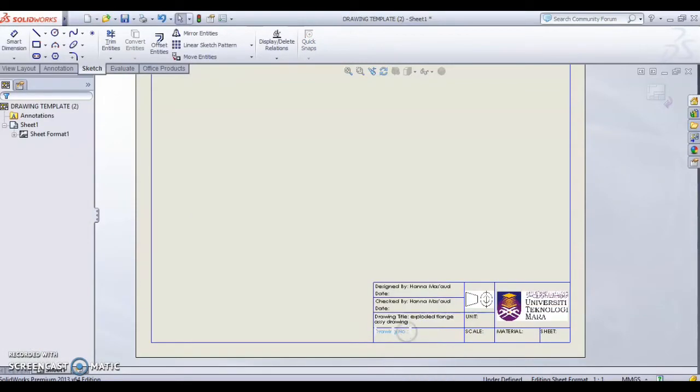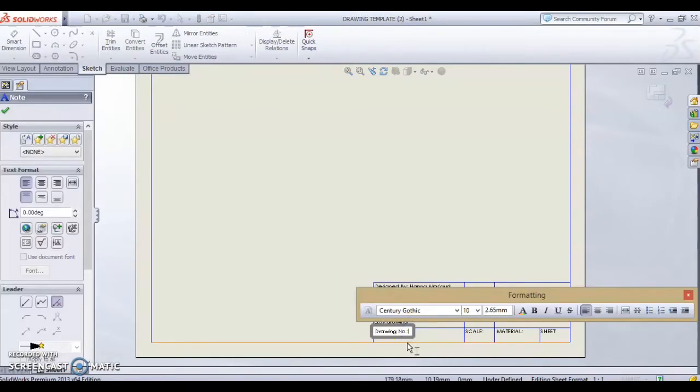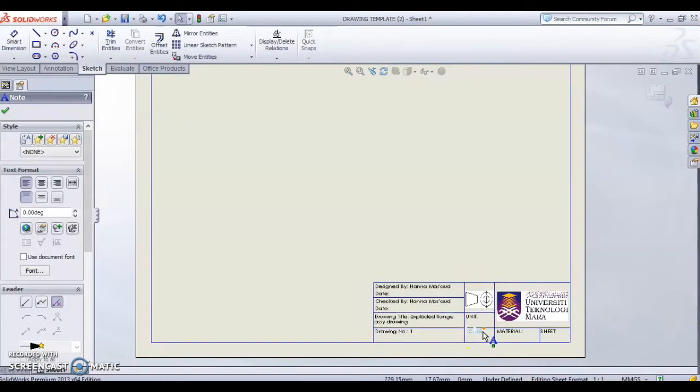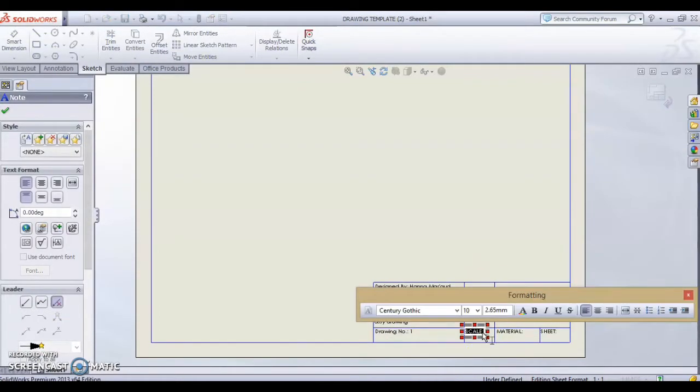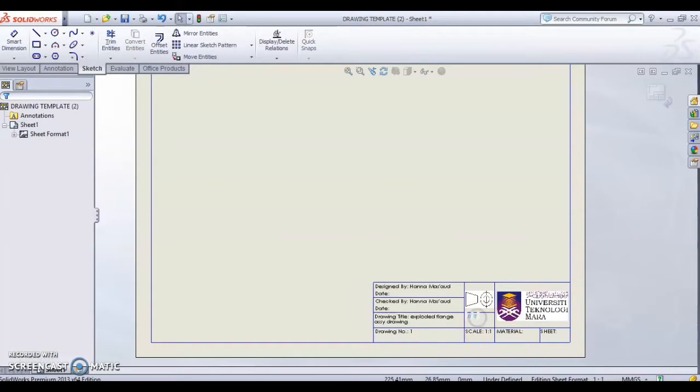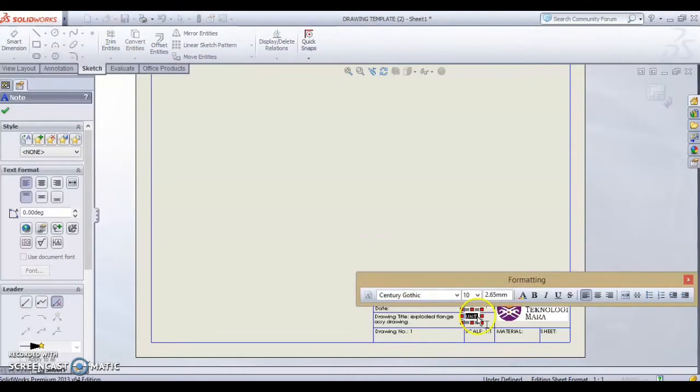For the drawing number, let's say you just put number 1, with scale 1:1, and for unit, of course, mm.